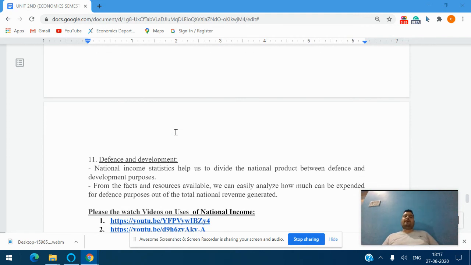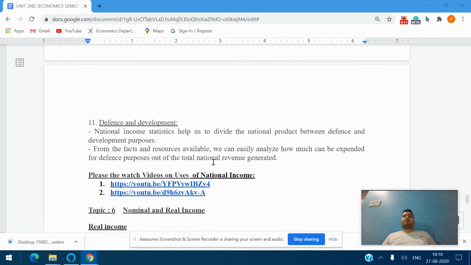Then, defense and development. National income statistics help us to divide the national product between defense and development purposes. From the fact and resource available, we can easily analyze how much can be expended for defense purposes out of the total national revenue generated.